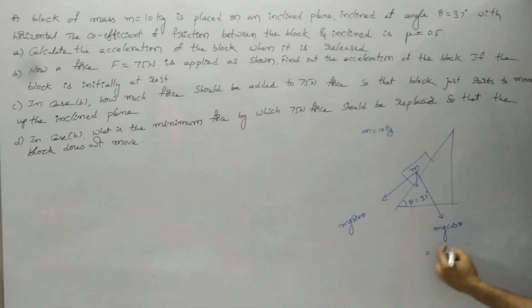So mg cos theta equals mass of the block 10, gravity 10, and cos 37, and we know that cos 37 is 4 by 5. So we can represent it as 10 into 10 into 4 by 5, which is 80 Newton of force acting in the downward direction.